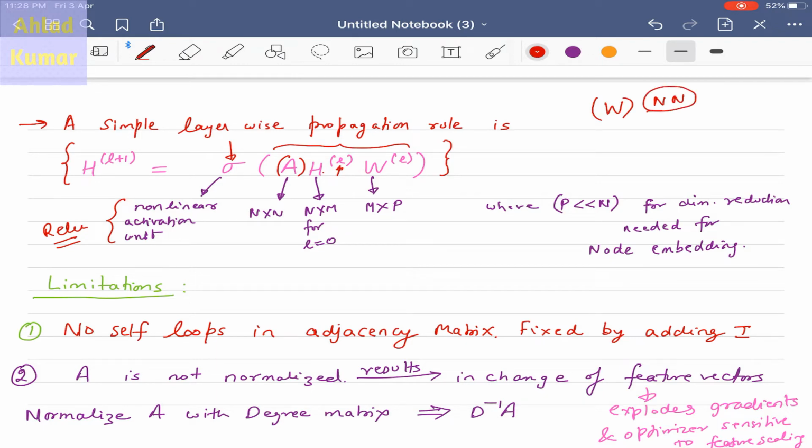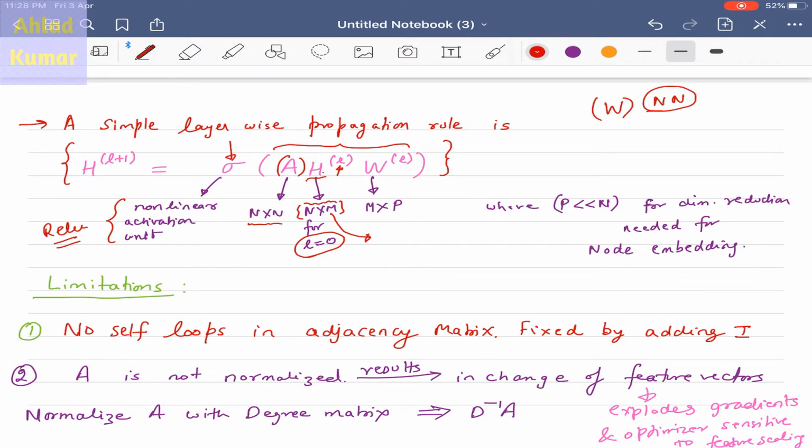There is one important thing over here. As you can see, the size of the adjacency matrix is n cross n. The size of the activation matrix is n cross m, for L equal to 0. Once you move inside the layers, this dimension of H will keep on changing. But for the starting purpose, when you are feeding the input to the computational graph, the dimension of H is n cross m, where m is the size of the feature vector of a node.